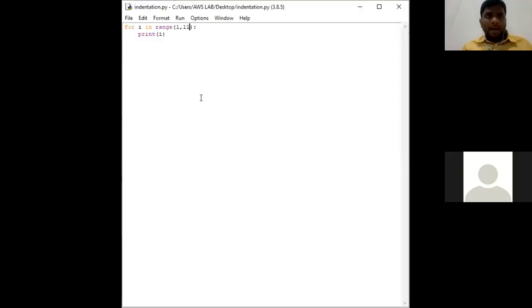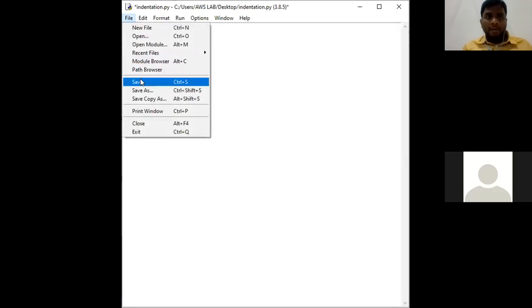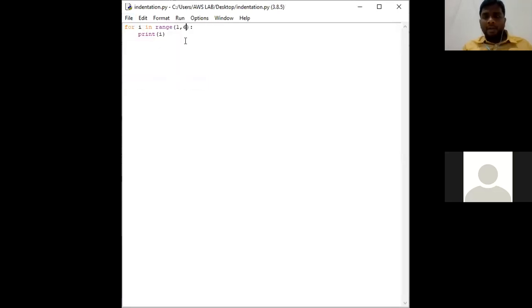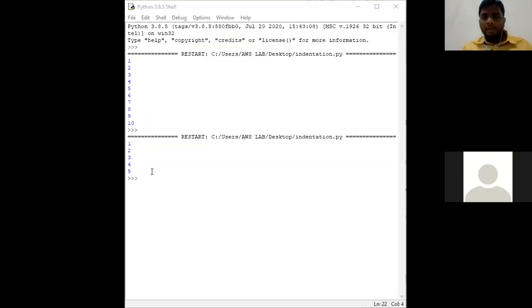Suppose again, we see it like this: for i in range of 1 comma 11, I am giving 6 here instead of 11. So for i in range of 1 comma 6. The values I am going to receive are 1 to n minus 1 values. N minus 1 in the sense 6 minus 1, that is 5. So let's check it out. Go to Run Module, go to the output screen. See, 1, 2, 3, 4, 5.